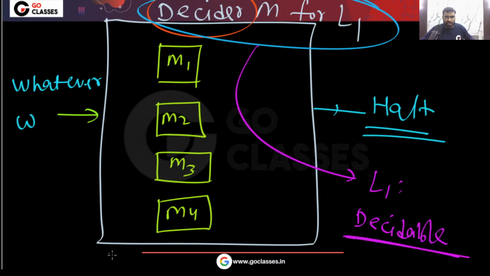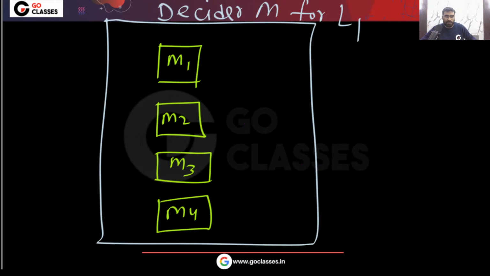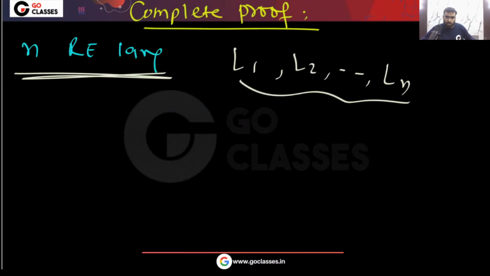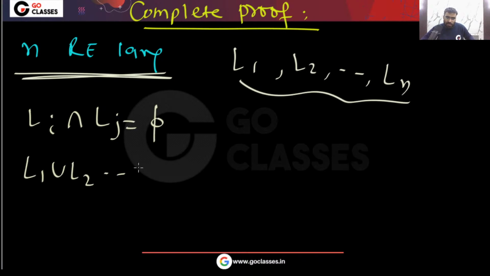Similarly, you can create a decider for L2, and for L3. Remember, all these conditions are given to you: Li intersection Lj is phi, and the union is sigma star.